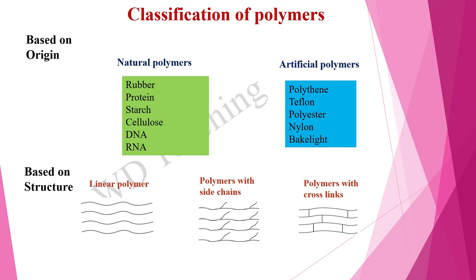Natural rubber belongs to linear polymers, but during vulcanization, natural rubber reacts with sulfur and forms crosslinks. So, vulcanized rubber is an example of polymers with crosslinks. Today, we learned about hydrocarbons and their derivatives. I hope you learned well.